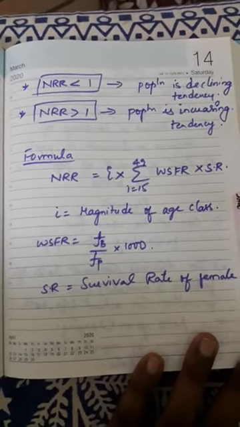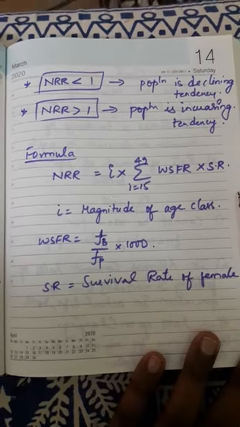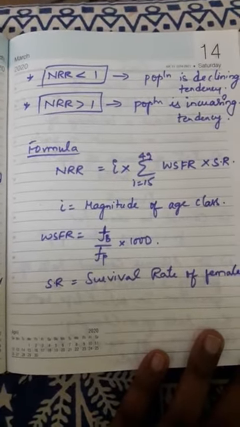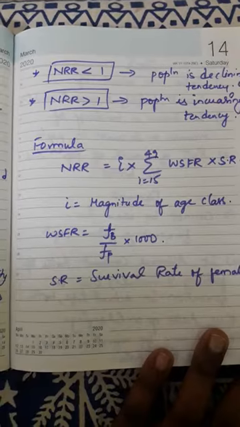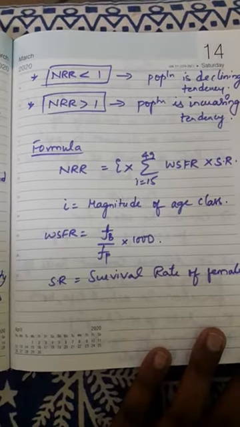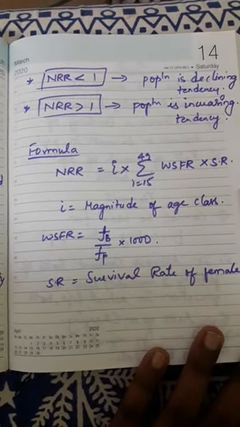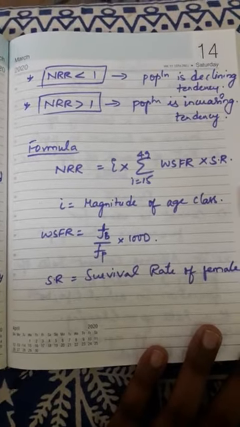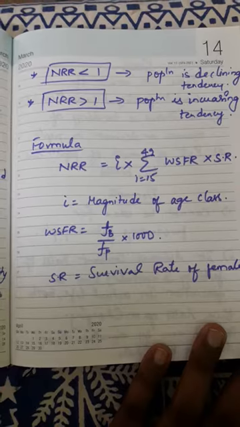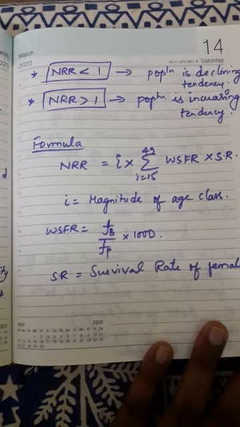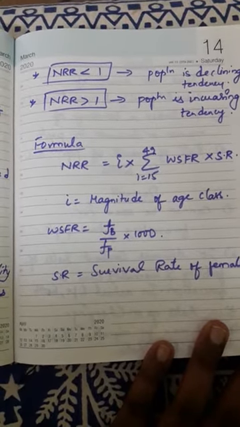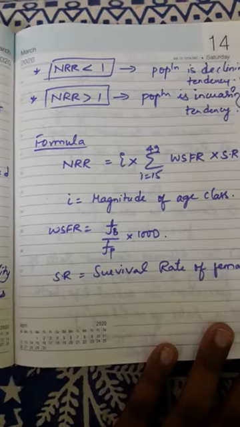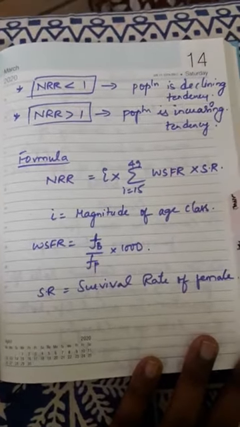Say for example, if the GRR value is 1.5 something, and NRR is 1.2, right, that means check only NRR, because GRR should be ignored. The ultimate method is NRR. When you compare both GRR and NRR, if the NRR value is less than 1, don't compare with GRR, because NRR will never exceed GRR.